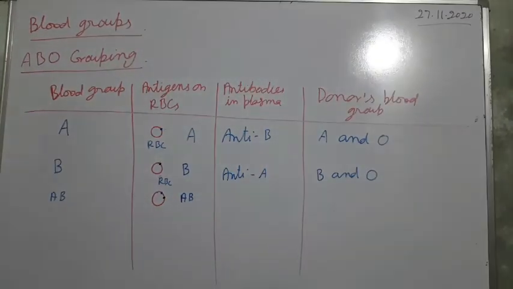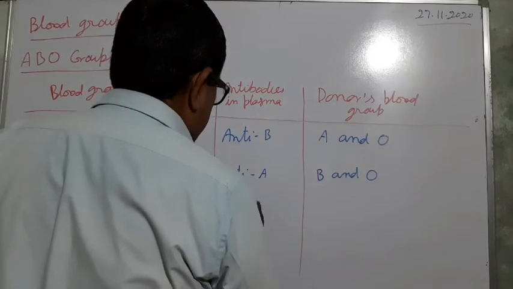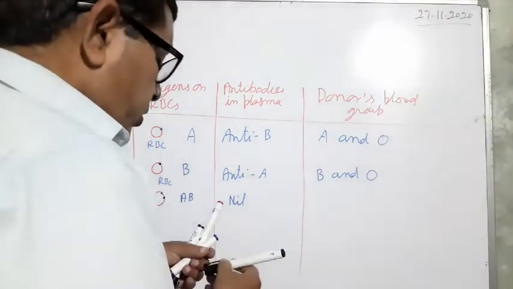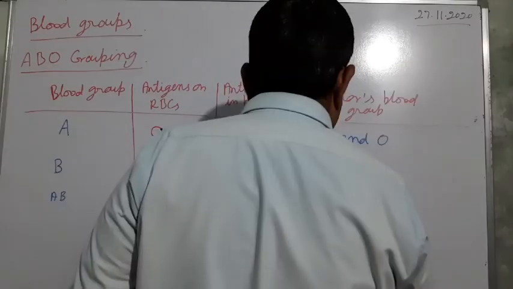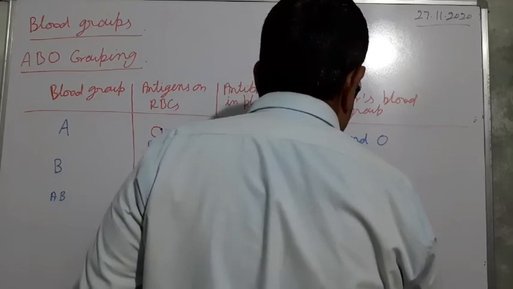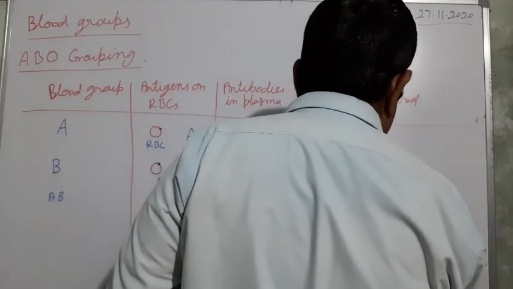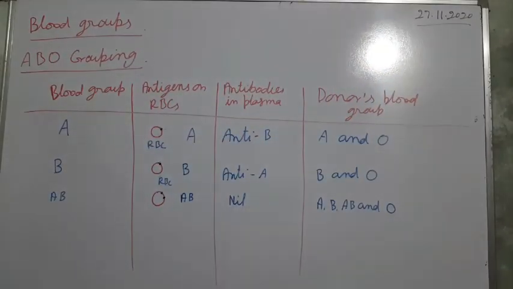In this situation there is no antibody. Since there is no antibody, persons having blood group A, B, AB and O can donate blood. So all can donate blood here.